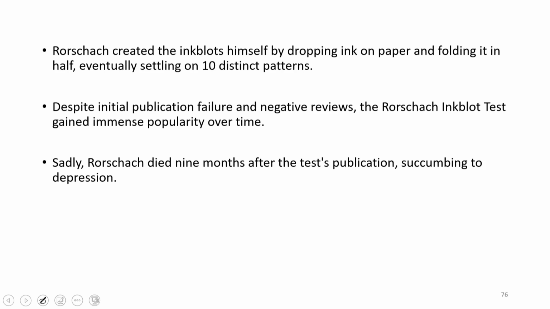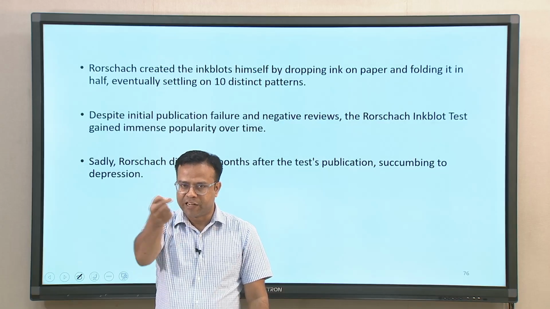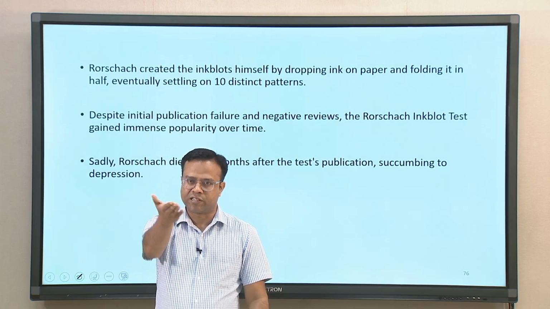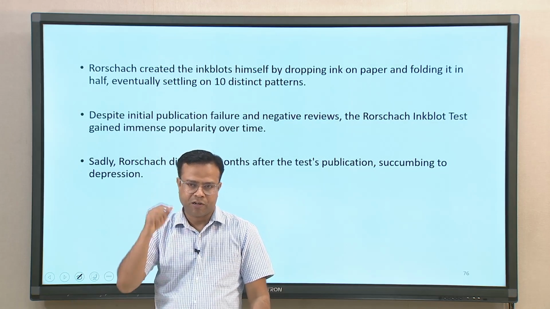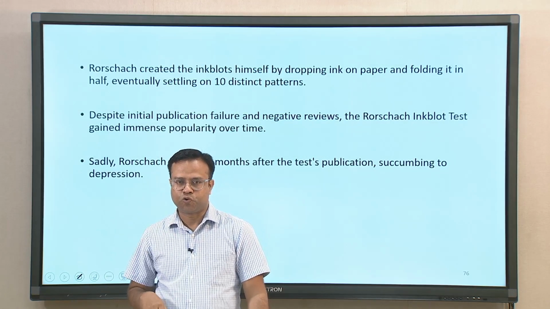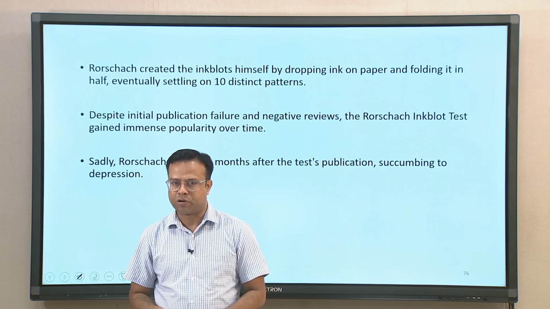This is how he developed 10 distinct patterns that, according to him, could be used more reliably. People were given these ink blots and asked to describe what is happening in the picture, and based on that he analyzed their personalities.